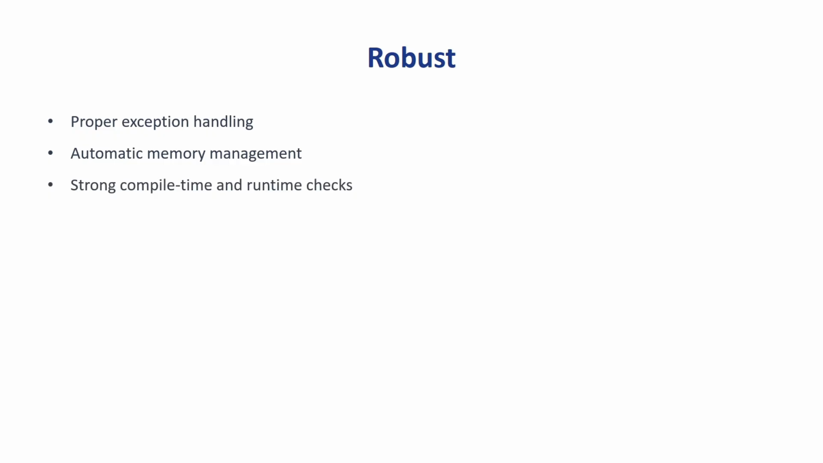It has strong compile time and runtime checks. Java checks for errors both while compiling the code and while running the program, which reduces failures at runtime. The real world example is an online shopping app like Amazon. If the product is out of stock or payment fails, Java handles the error and shows a proper message instead of crashing the application.